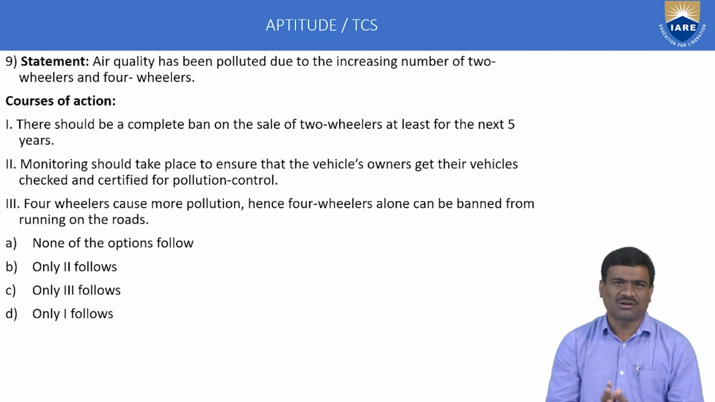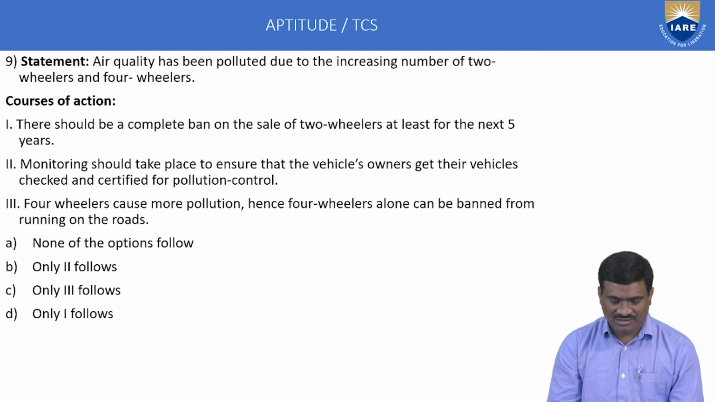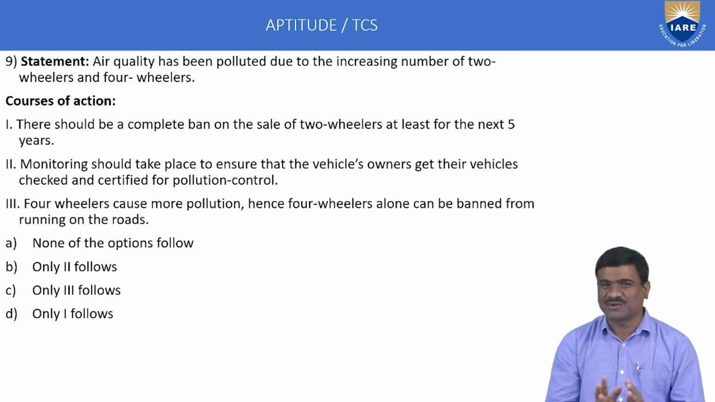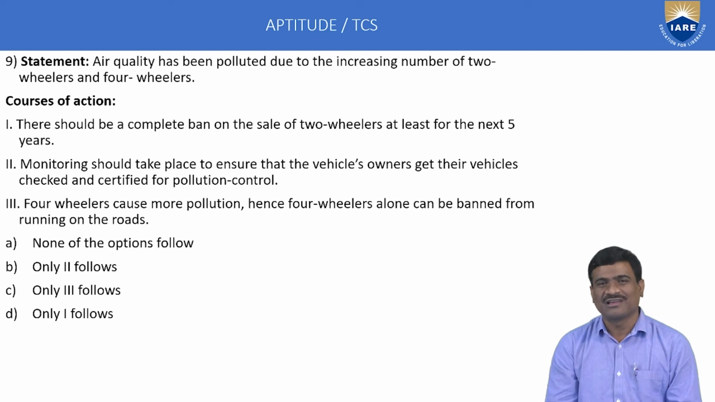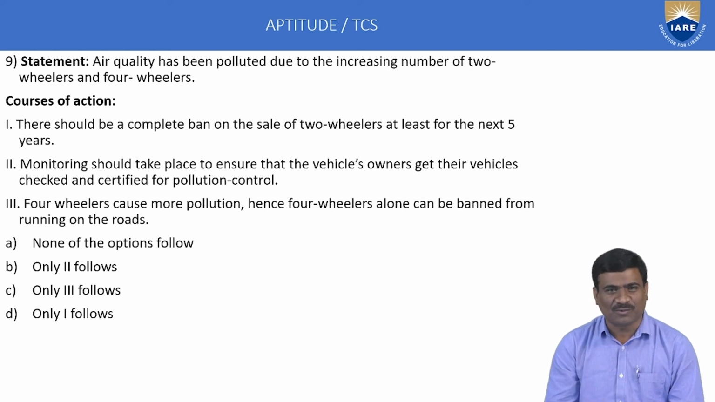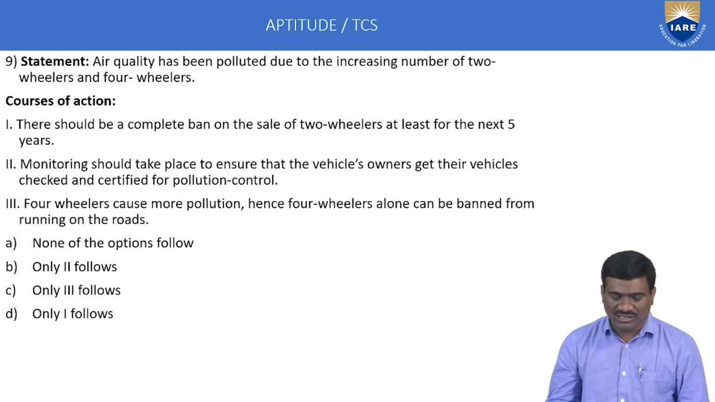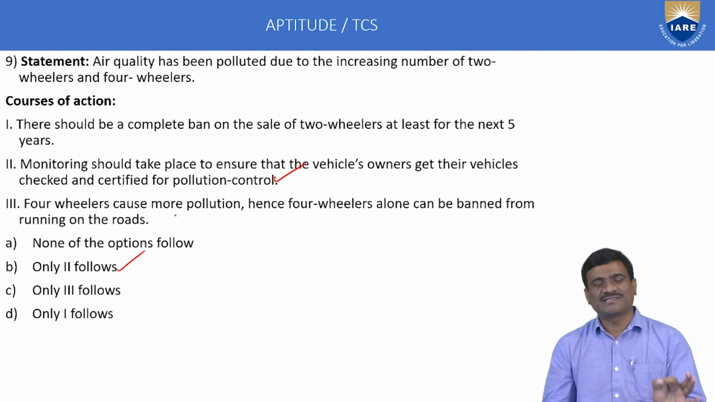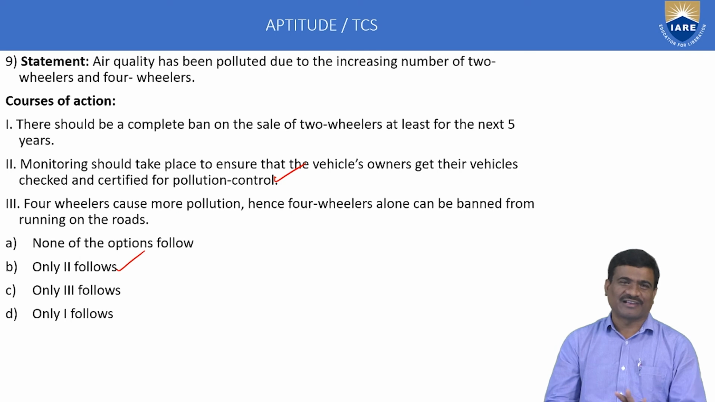But in real time that is not possible. Second: monitoring should take place to ensure that vehicle owners get their vehicles checked and certified for pollution control. This one is possible. Third: 4-wheelers cause more pollution, hence 4-wheelers alone can be banned from running on the roads. That also is not possible in real time. Only a strong statement, the second one only is correct, means option B. This is called statement course of action plan.